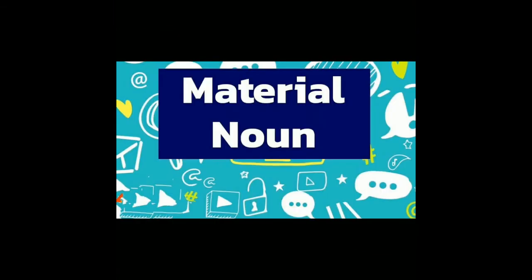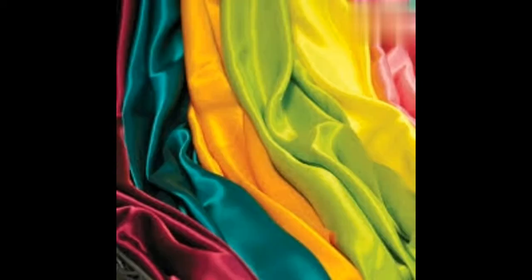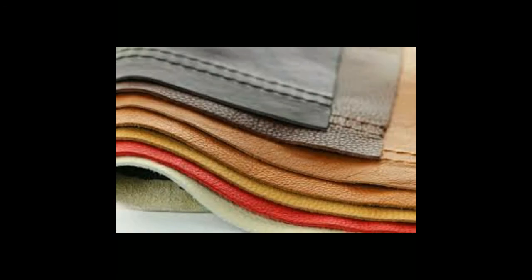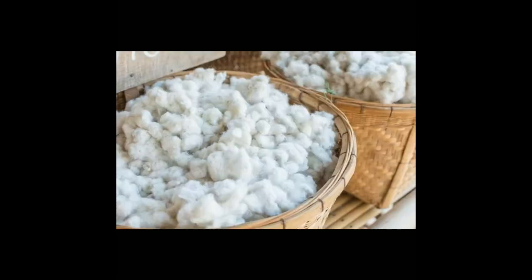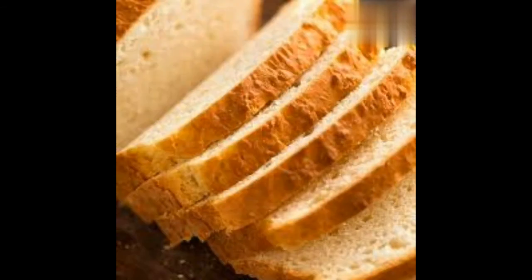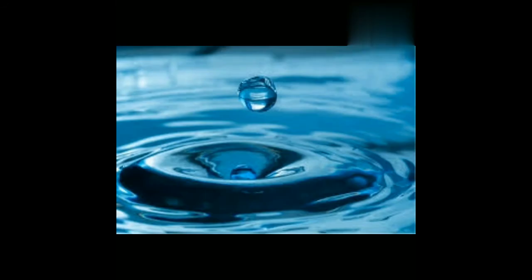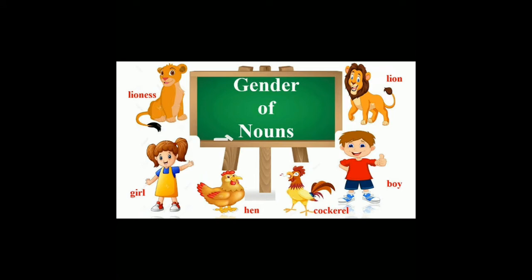And the next type of noun is material noun. The noun which denotes the substance or a material of which a thing is made up of is called a material noun. Examples for material noun are gold, silk, milk, leather, wood, sugar, cotton, flour, silver, bread, wheat, paper, water, etc.